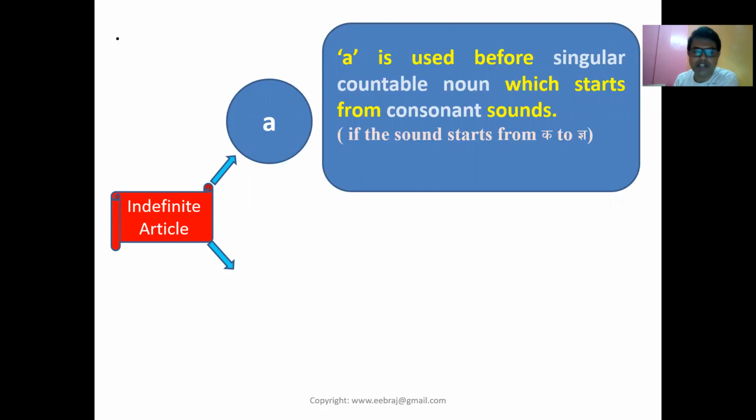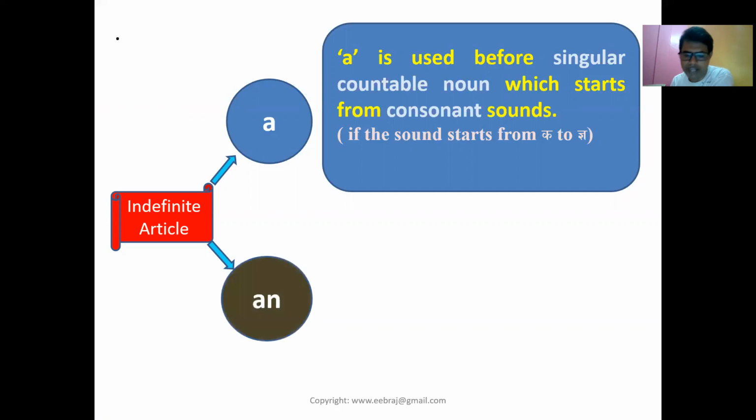In the English language there are 24 consonant sounds. Simply to understand it in the Nepali language, if the sound starts from ka to gya, they are supposed to be consonant sounds, and at that time we have to use a.